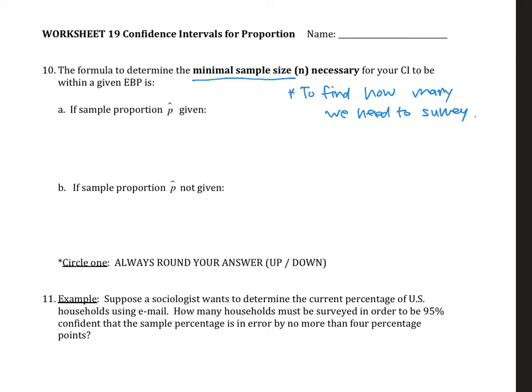So when the sample proportion is given, the sample size is going to be p hat times q hat times z alpha over 2 over margin of error E, the whole thing squared. When the sample proportion is not given, basically what we're going to do is use p hat to be 0.5, which means q hat is also 0.5, because that's 1 minus p hat.